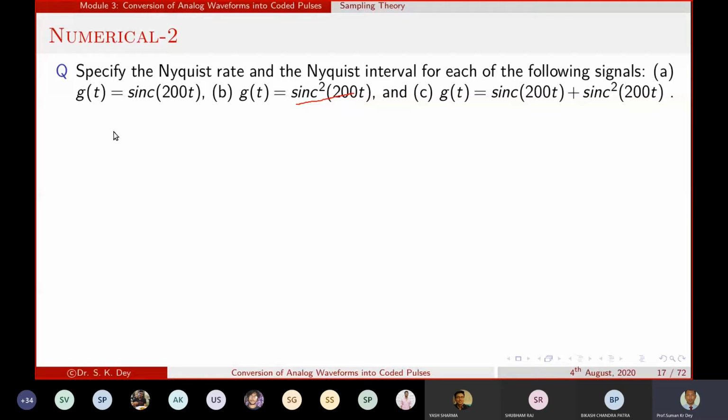Tell me, what is the expression for the sinc function? Sin pi t upon pi t. Now if we replace the sinc function with sin pi t by pi t, what will be the expression?